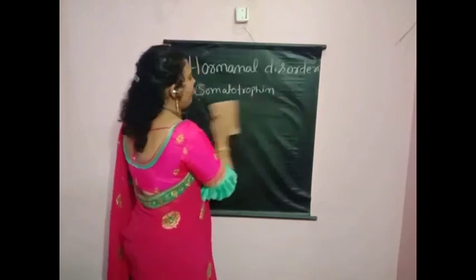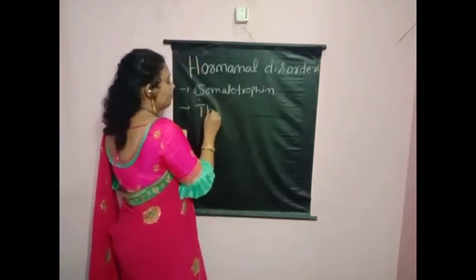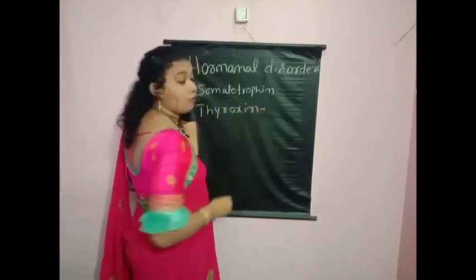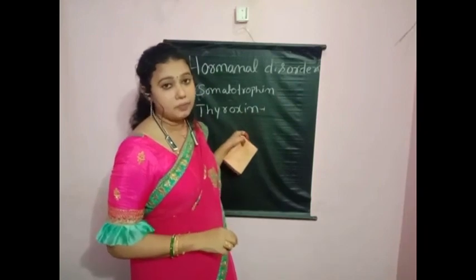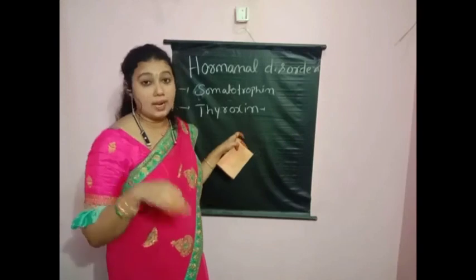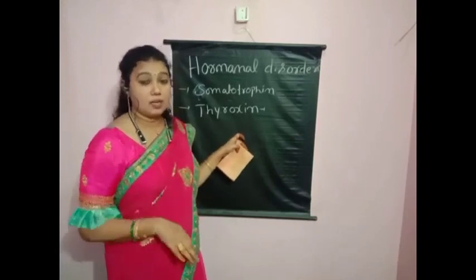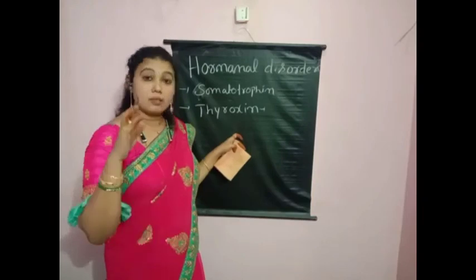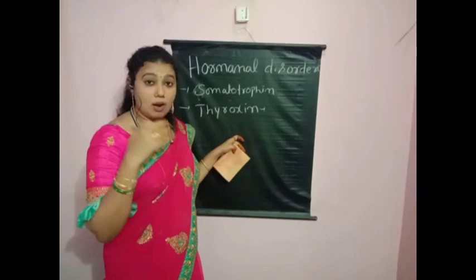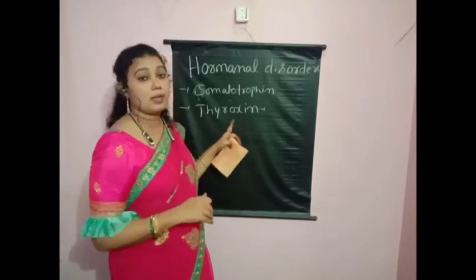Next, thyroxine hormone. What I told you children, thyroxine is secreted from the thyroid gland. For the secretion of thyroxine, which mineral is required? Before, we have discussed that the iodine mineral is required. If iodine is not available sufficiently in the body, then thyroxine cannot be secreted from the thyroid gland.